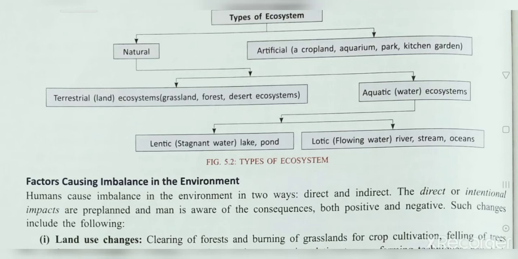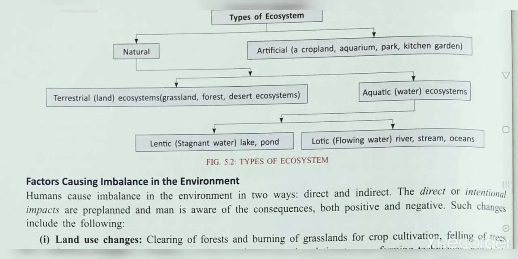we have the factors causing imbalance in the environment, right? What are the factors which cause imbalance in the environment or destroy the environment? Humans cause imbalance in the environment in two ways, direct and indirect. The direct or intentional impacts are pre-planned and man is aware of the consequences, but still he has managed to imbalance the environment. Such changes, both positive and negative, include the following, right?